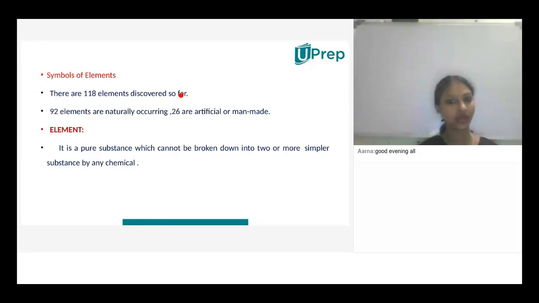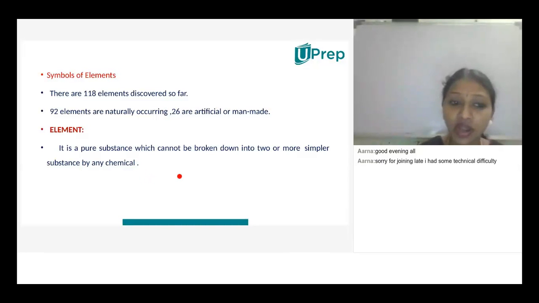Yes, here 118 elements were discovered so far. From that, 92 elements are obtained naturally and 26 are artificial or man-made. Actually, what do you mean by element? It is a pure substance which cannot be broken down into 2 or more simpler substances by any chemical reagents or any chemical reaction.